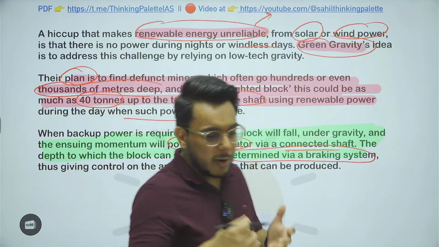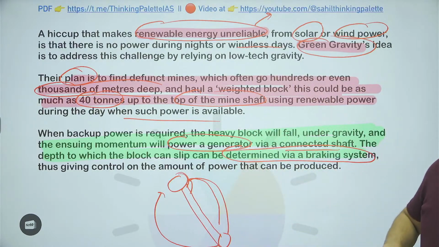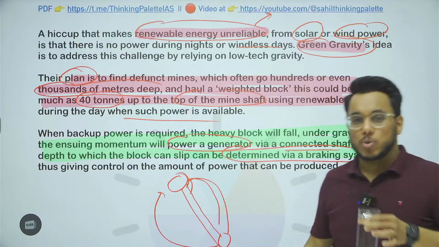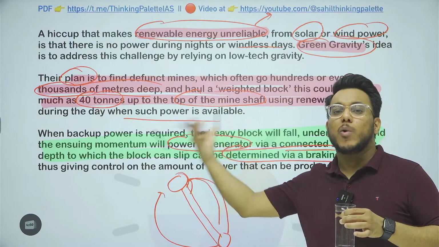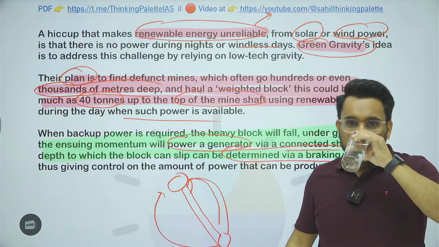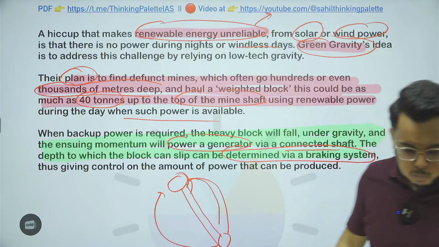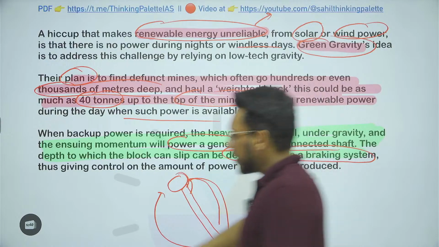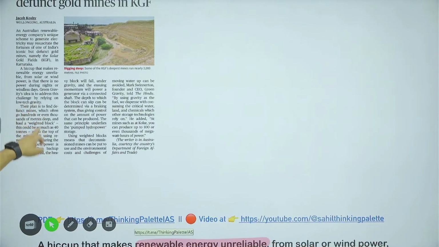So this is going to be an important one, and you just need to know these particular ideas, because such ideas have also been asked in the UPSC exam. For example, recently green gravity was in the news, and what it relates to. So this green gravity project, the idea is from Australia.